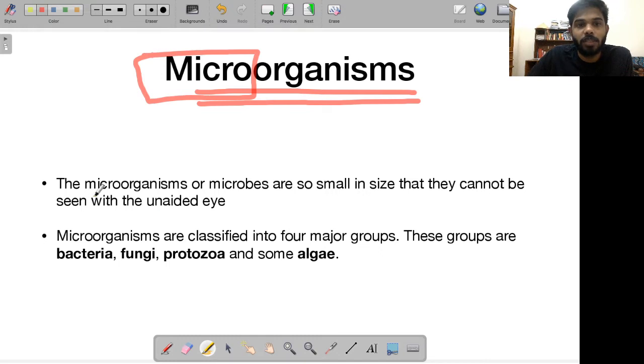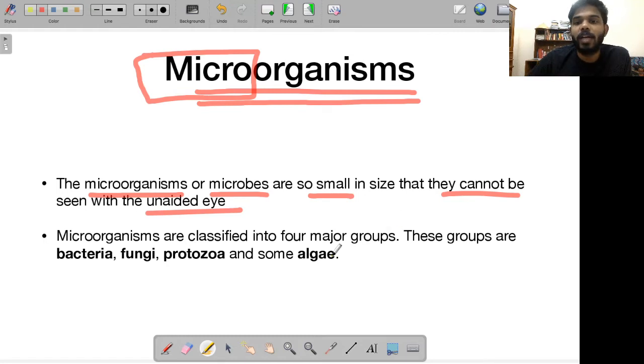Right? So that's what these microorganisms or microbes, they are so small in size that they cannot be seen with an unaided eye or a naked eye. Okay, so that means if you're not using a microscope or any other instrument for observing these microorganisms, you will not be able to see them. Why? Because they are very, very small.